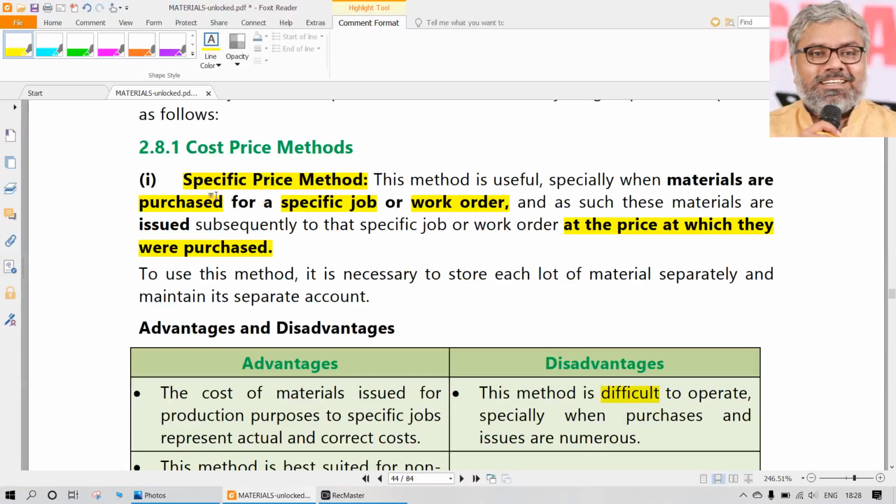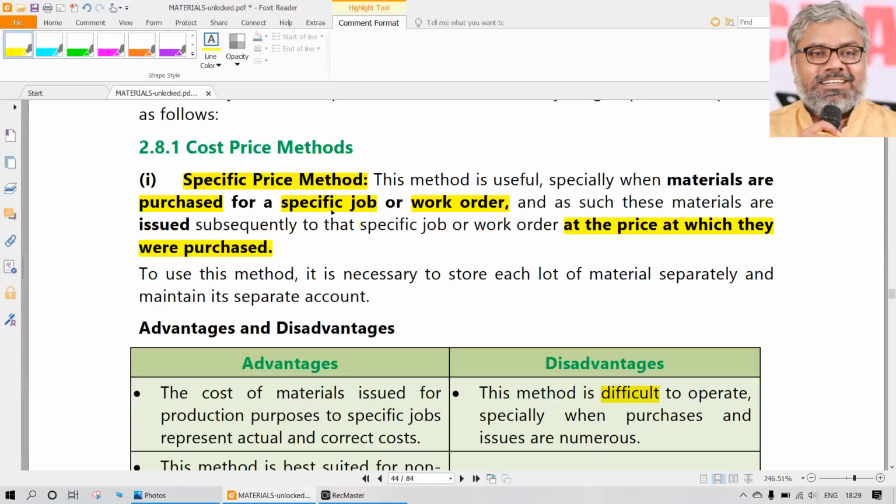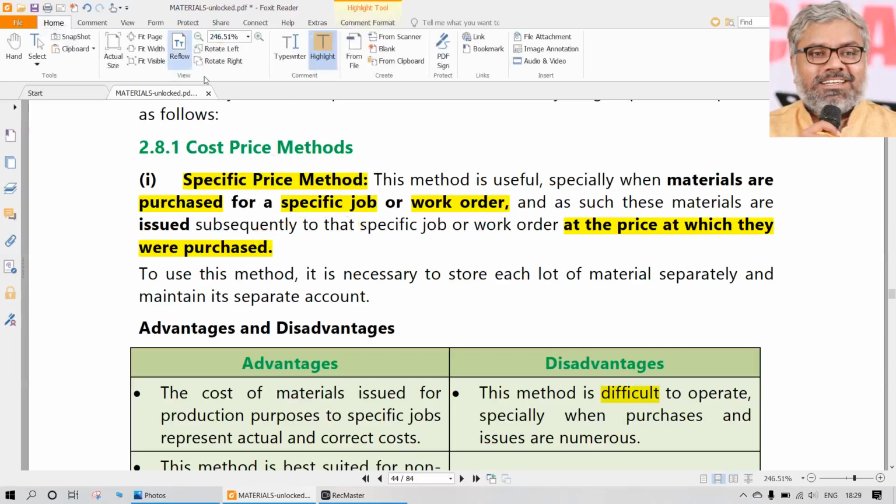Only in exceptional cases, wherever it is really possible to track the purchased materials to a specific job, can this method be used. So that is, we would say, the limitation of this. Normally for every factory the specific price method cannot be used. Just take a simple example for understanding purposes.